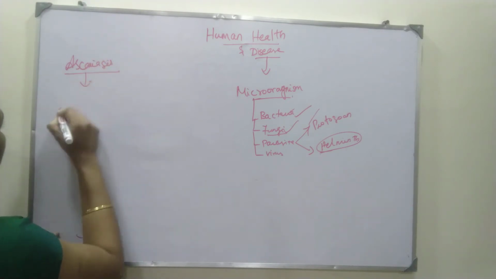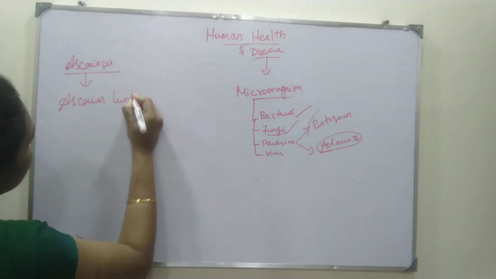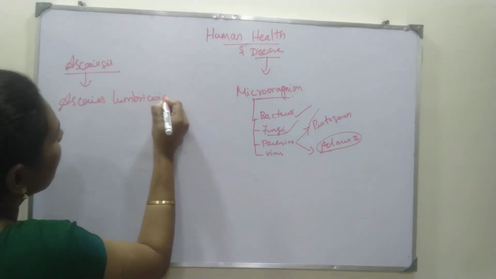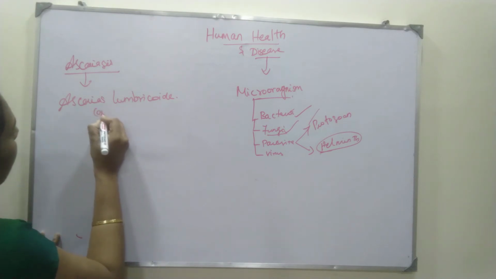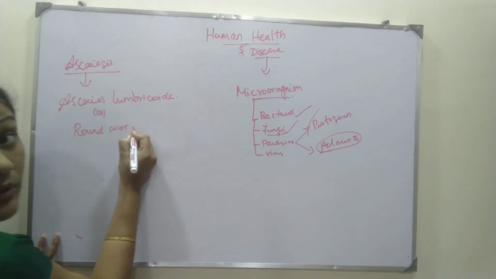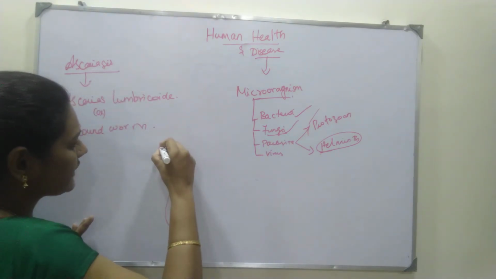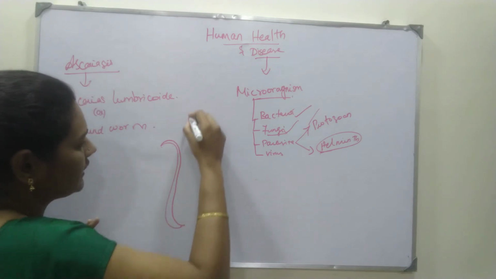Ascariasis, which is caused by Ascaris lumbricoides. What is this? Ascaris lumbricoides. This is also called roundworm. Okay, so it is actually a monogenic